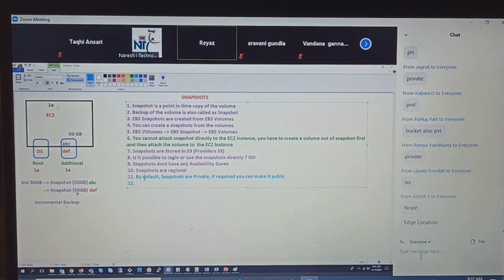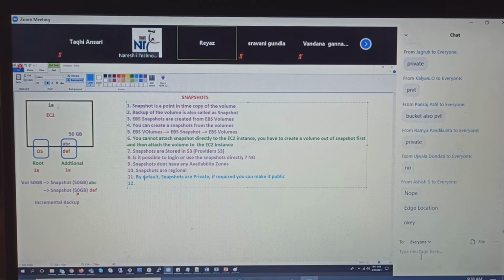But the thing is here, guys, you have a super good advantage. The snapshots can be copied from one region to another region in the same account. Got that? It will not be available by default, but you need to initiate the copy. You have an option called copy snapshot. If you click on copy snapshot, it will list down all the regions.